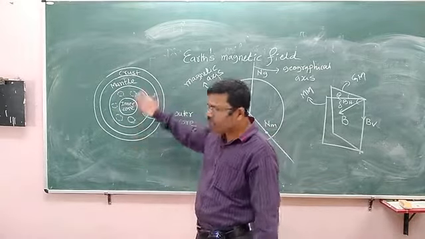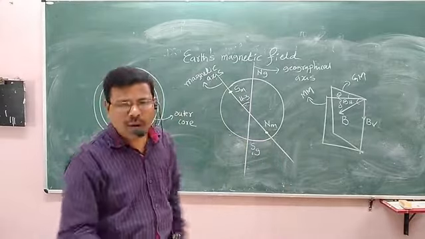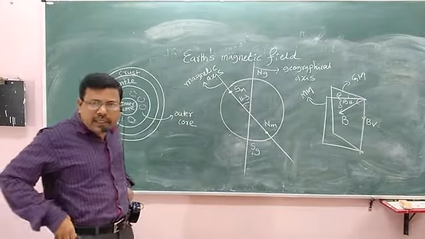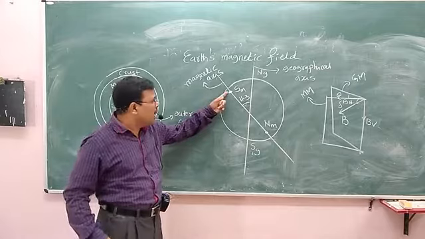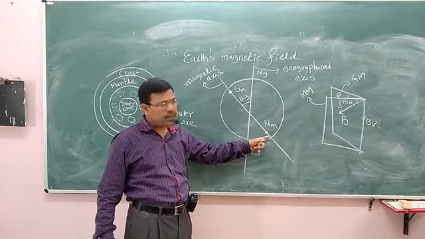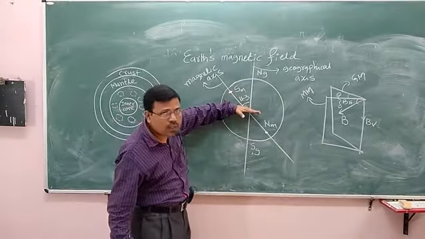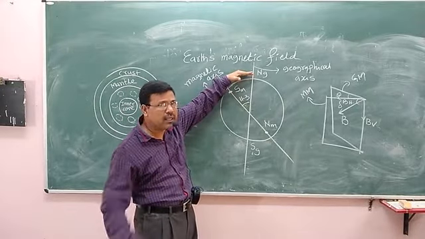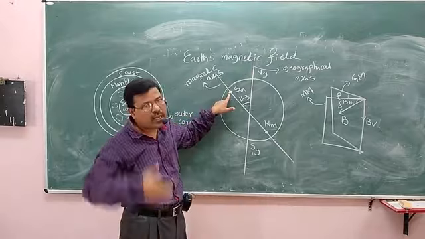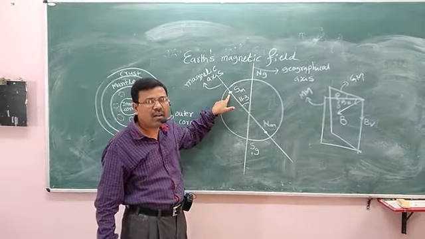This Earth has two poles, the magnetic South Pole and the magnetic North Pole. The magnetic South Pole is situated in the northern hemisphere, in the place known as Northern Canada.